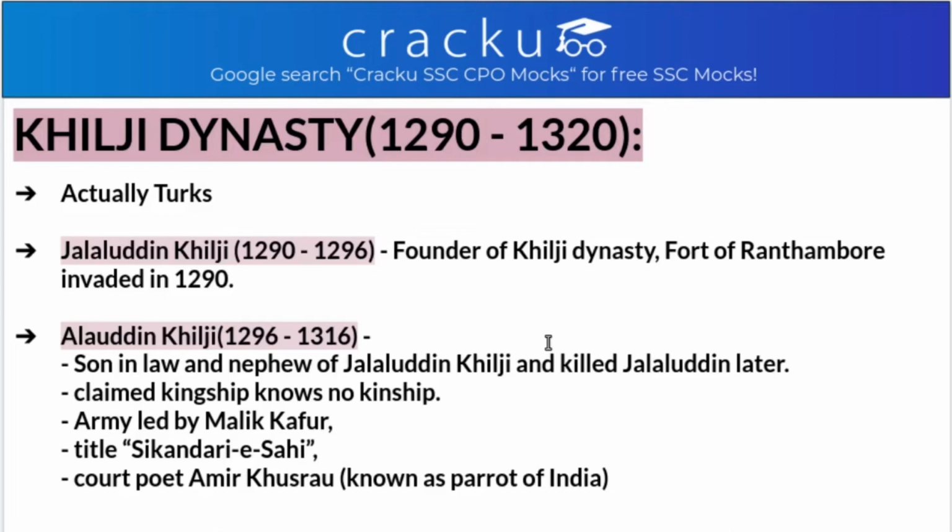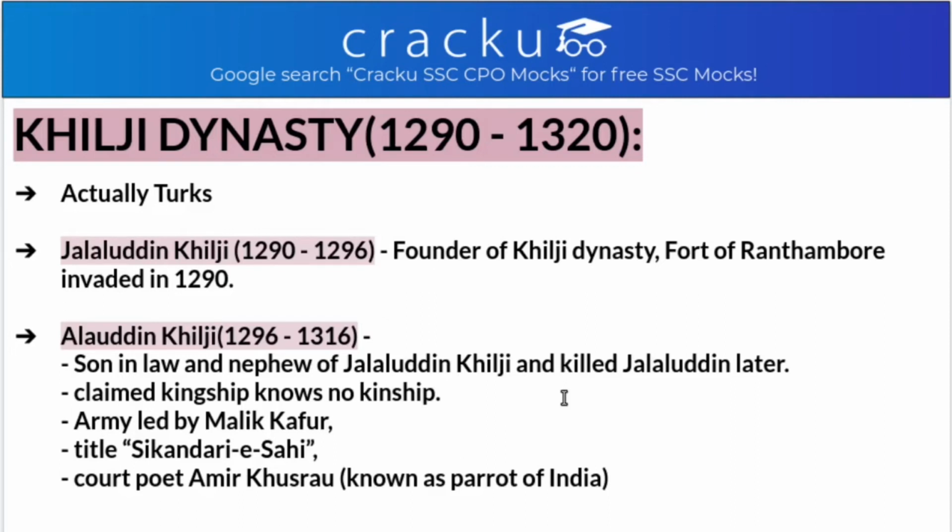After this came Alauddin Khilji. He was the nephew and son-in-law of Jalaluddin Khilji. He killed Jalaluddin Khilji and himself became the Sultan. Alauddin Khilji claimed kingship knows no kinship, and his army was led by Malik Kafur. Alauddin Khilji was entitled Sikandar-e-Sani, and Amir Khusru was his court poet. Amir Khusru is also known as the Parrot of India. So these were the two important sultans of the Khilji dynasty.